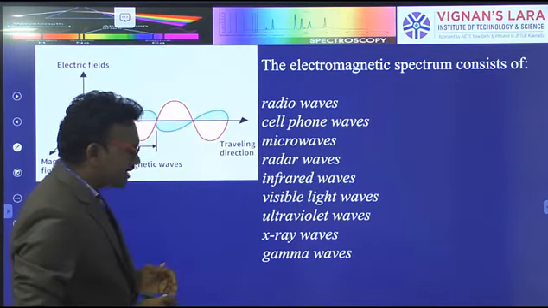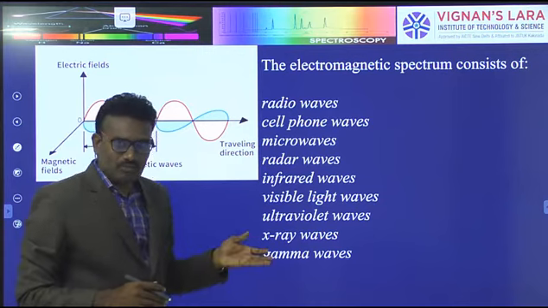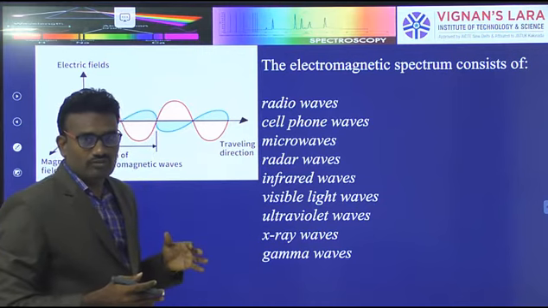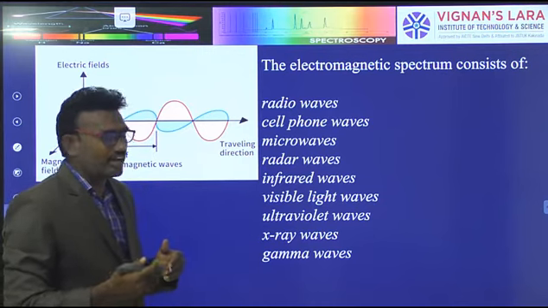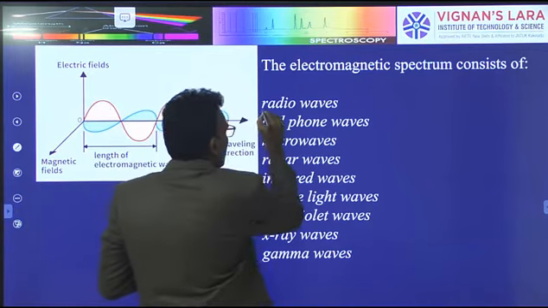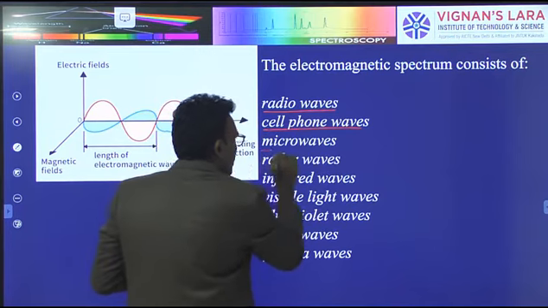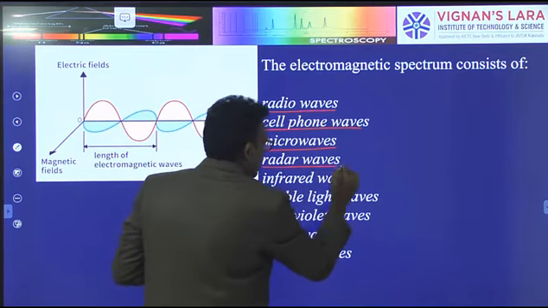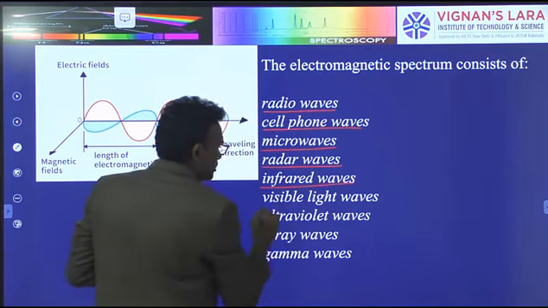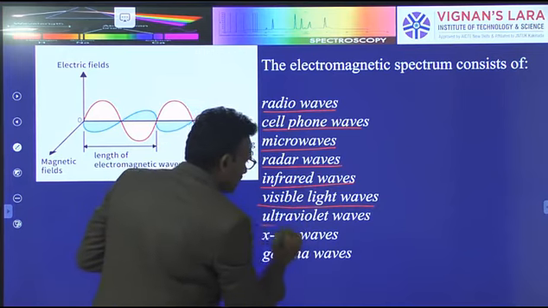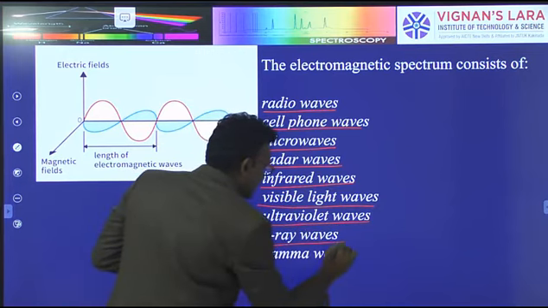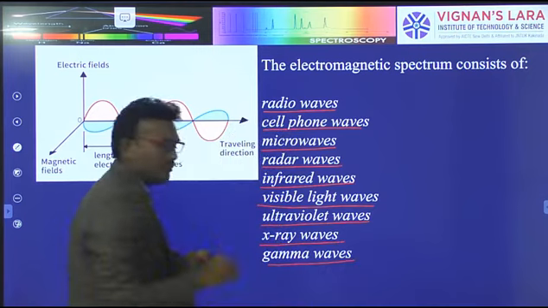The electromagnetic spectrum consists of different types of lights or different types of radiations: radio waves, cell phone waves, microwaves, radar waves, infrared waves, visible light waves, ultraviolet waves, X-ray waves and gamma waves.